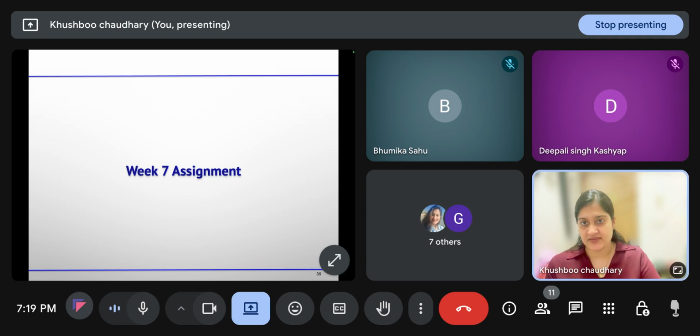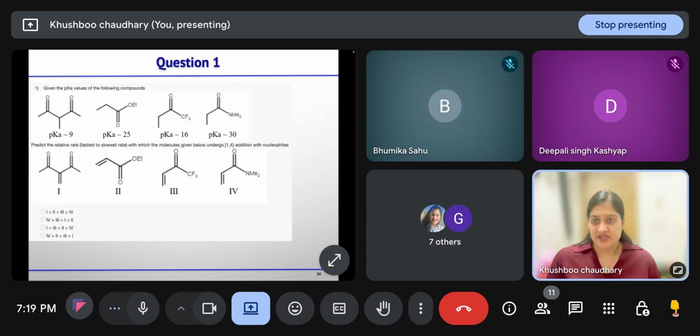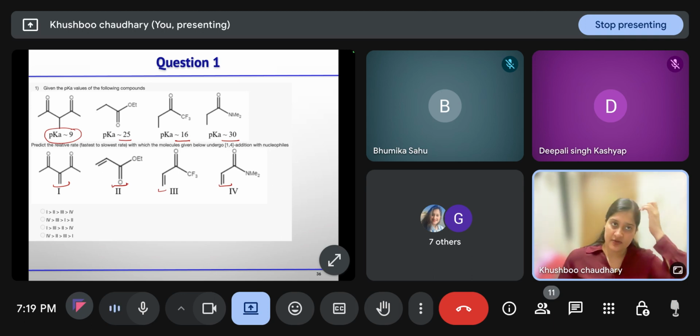So let's start questions. Question 1. Given the pKa values of the following compounds, here you have given pKa 9, 25, 16, 30. You have to find out that if we have this 1, 2, 3, 4 alpha beta unsaturated compound corresponding to those compounds whose pKa value is given to you, in which case nucleophile will undergo 1,4 addition faster, and in which case it will undergo 1,4 addition slower. Think about it.